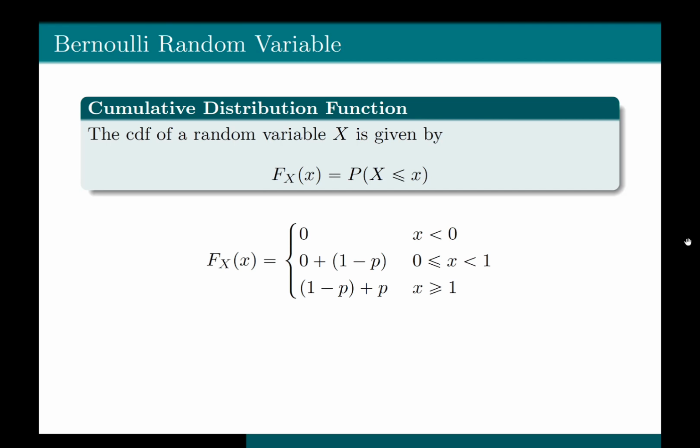Now, if you take any point greater than 1, still the CDF at that point would be 1 minus p plus p, because at all the other points, the PMF is actually 0. Therefore, if you simplify all these things, the CDF for any value strictly less than 0 would be 0. The CDF between 0, included, and strictly less than 1 would be 1 minus p. And if you find the CDF at any value greater than or equal to 1, you get 1.